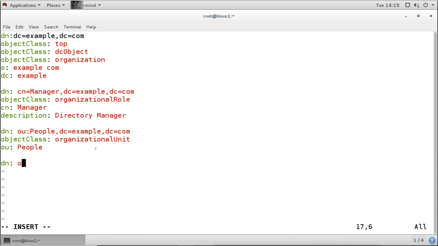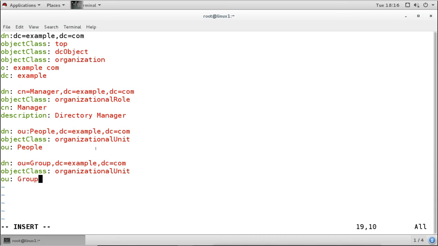Now I will add one more line here, and then I will create another OU. dn: OU is equal to group, DC is equal to example, and DC is equal to com. Again, this is an organizational unit, so I will say objectClass is organizational unit, and the name of this OU is group.